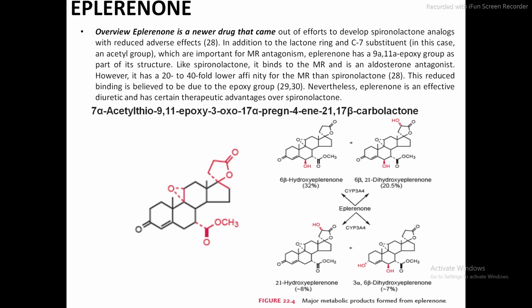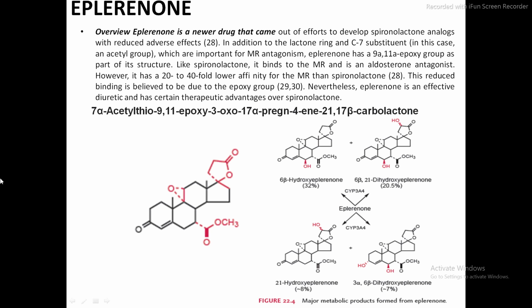However, this drug has 20 to 40 fold lower affinity for MR when we compare with spironolactone. This reduced binding is believed to be due to the epoxy group.